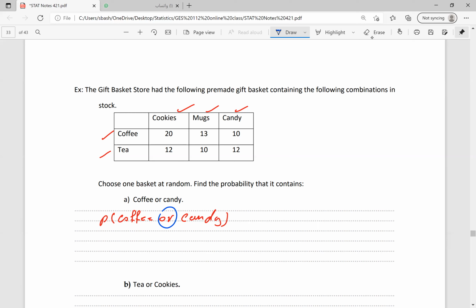Coffee and candies, are these mutually exclusive or not? It means, can we have one basket contain both of them or not? If yes, then they are not mutually exclusive. If we cannot have one basket containing both of them, then this will be mutually exclusive. Now coffee, this one, candy, see, we have intersection between these two. It means these are not mutually exclusive.